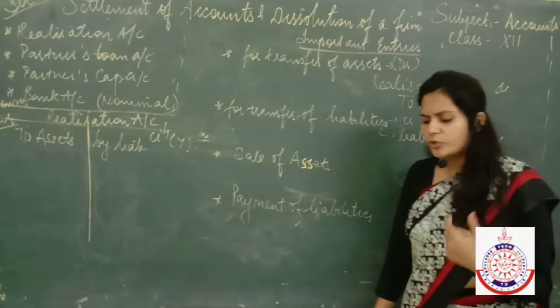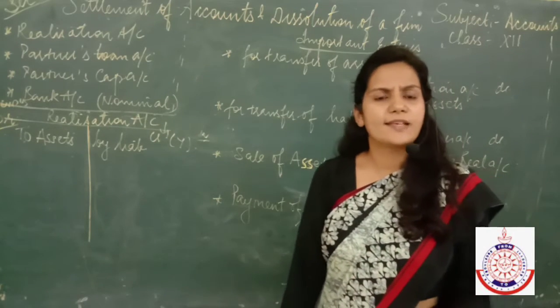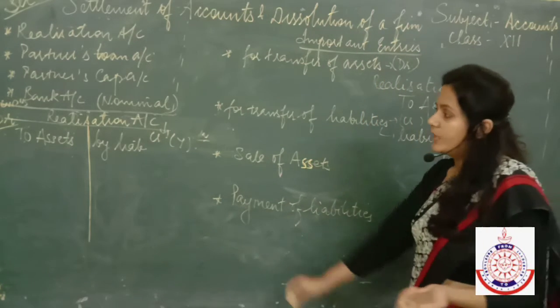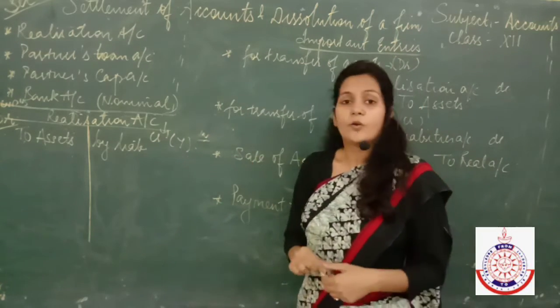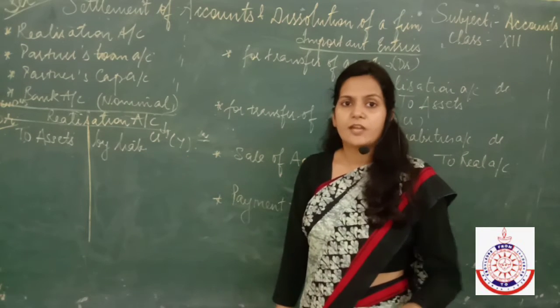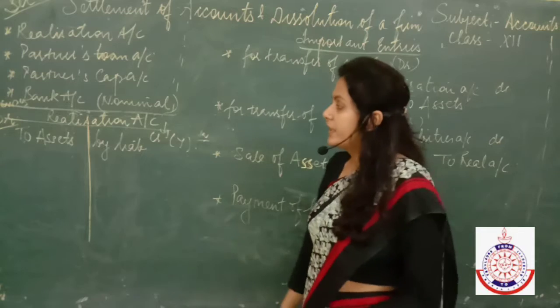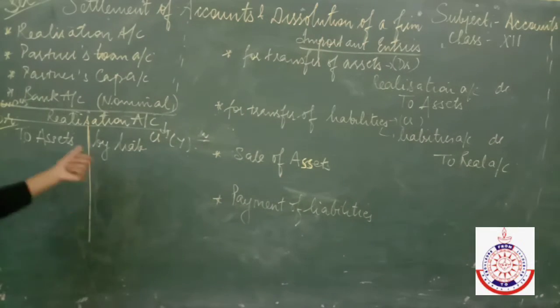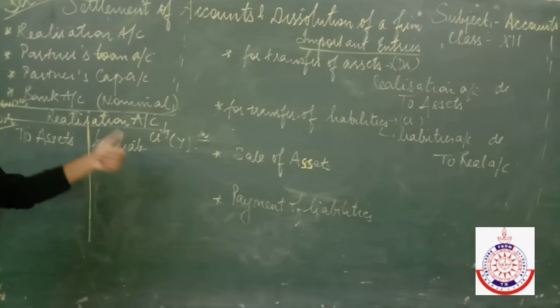Next is, what do we have to do after transferring all the assets and liabilities? See, I told you that we have to make payment to our creditors. But how is it possible? It is possible when we have some money. And from where do we get the money? We get the money by disposing of these assets. By selling off these assets, by realizing these assets.